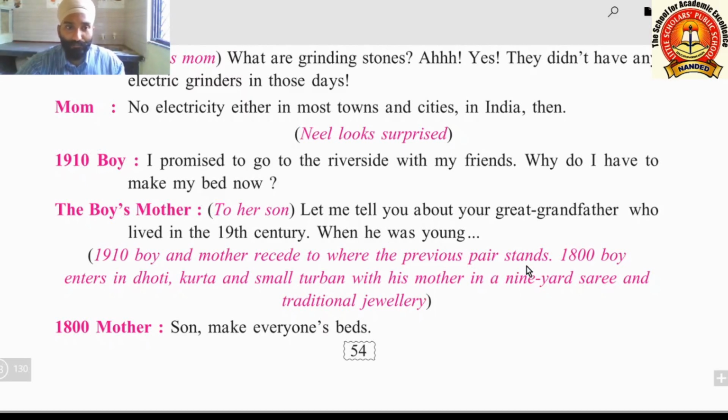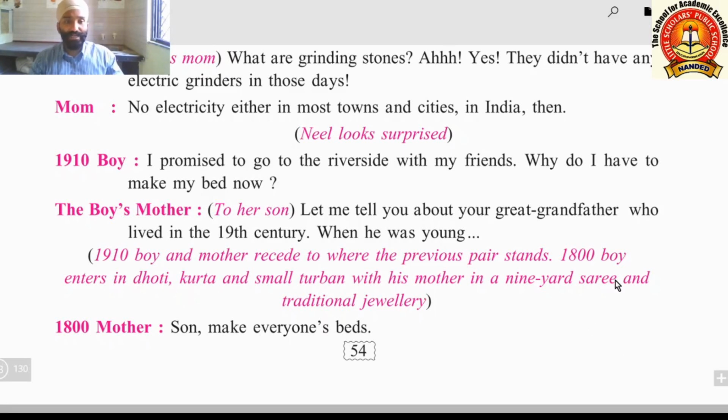They also go there. Now 1800 boy enters in dhoti, kurta and small turban with his mother in a 9-yard sari. Now dhoti kurta is there and turban is there on the head of this boy. And mother's 9-yard sari and traditional jewelry is there.